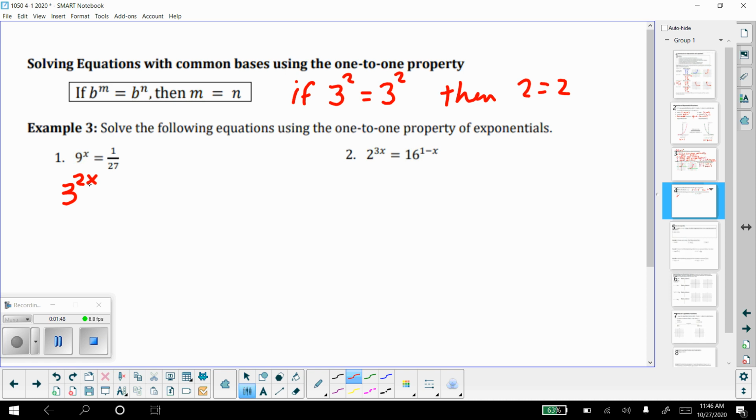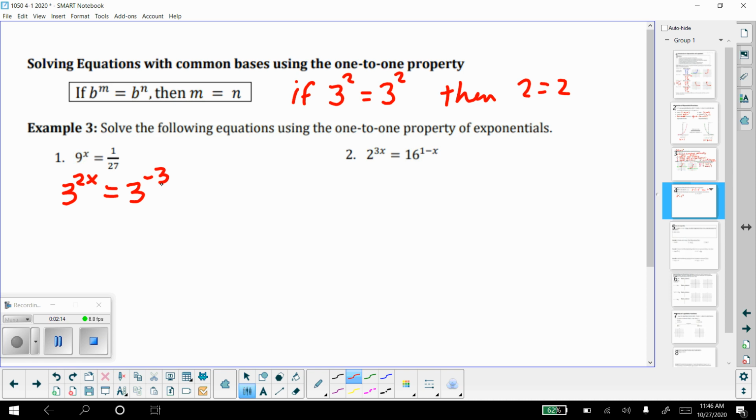And then the other side of my equation can be rewritten as 3 to the negative 3. See if you guys can understand why that would be true. Because 3 to the third power is 27. So if it's 1 over 27, then we need that negative exponent to turn into the reciprocal.